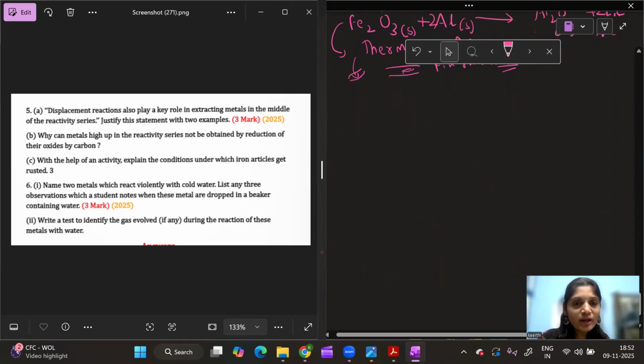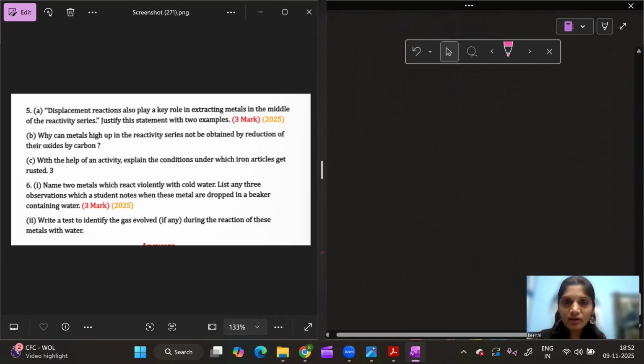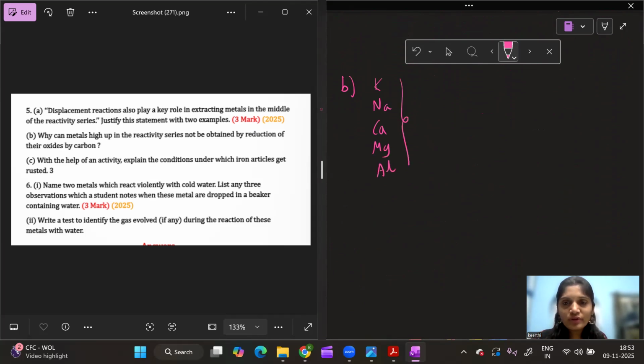Okay, let us see the B bit in this question. Why can metals high up in the reactivity series not be obtained by reduction of their oxides by carbon? Very important question. This question keeps coming always. I have the highly reactive elements here: potassium, sodium, calcium, magnesium, aluminium. These are high up in the reactivity series. They are not obtained by reduction of their oxides by carbon.